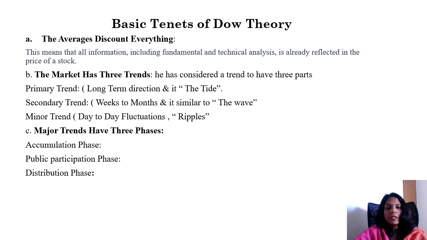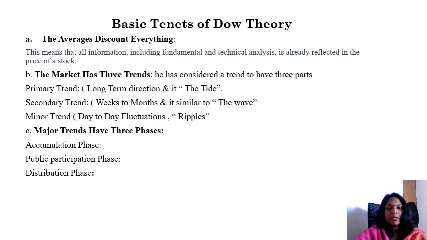The primary trend is the long-term trend of the market, and this trend can last for several years. It is often referred to as a bull market or a bear market. If the market is increasing, it is a bull market, and if the market indices are in a decreasing trend, it will be reflected as a bear market, depending on whether prices are rising or falling.